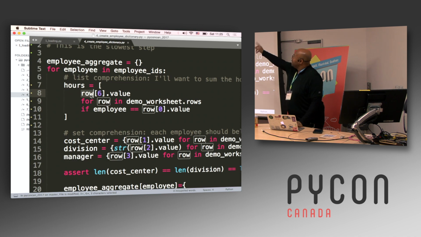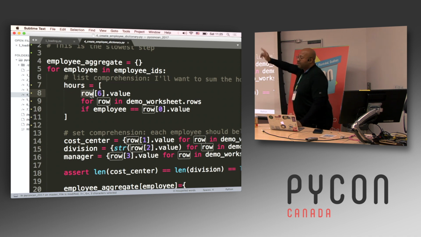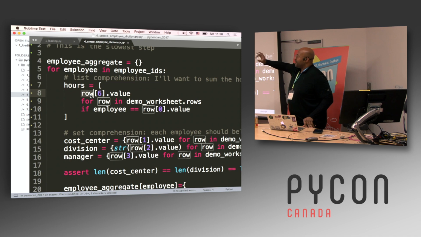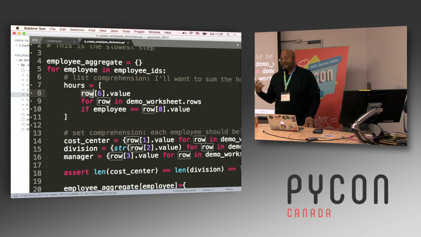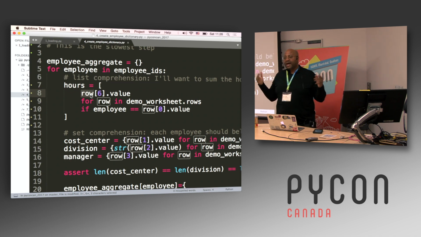Here I've got it broken out for readability. So I want row index 6 dot value, and index 6, that's where the hours are stored in the spreadsheet. I want the row index 6 value for every row in that demo worksheet.rows, a generator object that we saw before, if employee, which is the employee number, equals the row index 0 value. So for each employee in employee IDs, I look through and see, okay, if the employee number in that row is the same as the employee that I'm looking at, give me their hours.